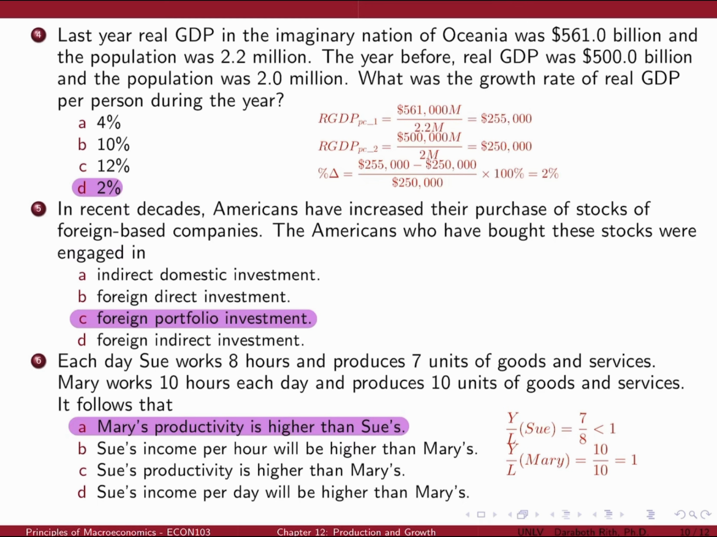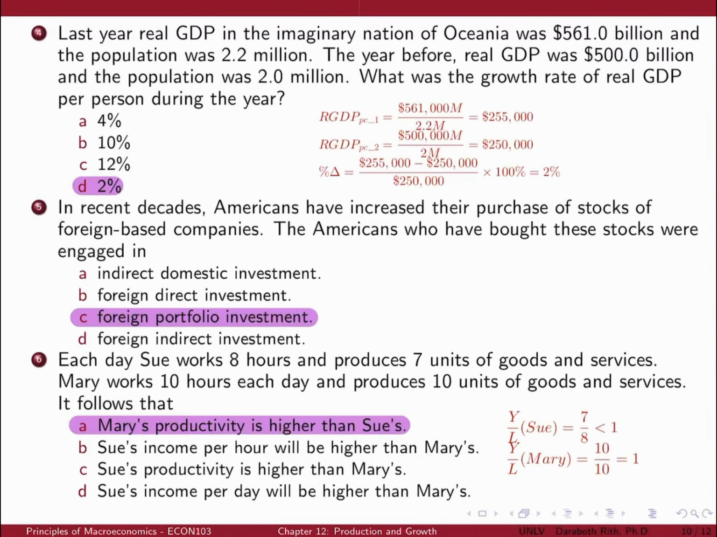Step 2. Calculate the growth rate of real GDP per person. The growth rate can be calculated using the formula: growth rate equals real GDP per person current year minus real GDP per person previous year, divided by real GDP per person previous year, times 100%. That is $255,000 minus $250,000, divided by $250,000, times 100%. That equals 2%. Therefore, the growth rate of real GDP per person during the year in Oceania was 2%, and the answer is D.